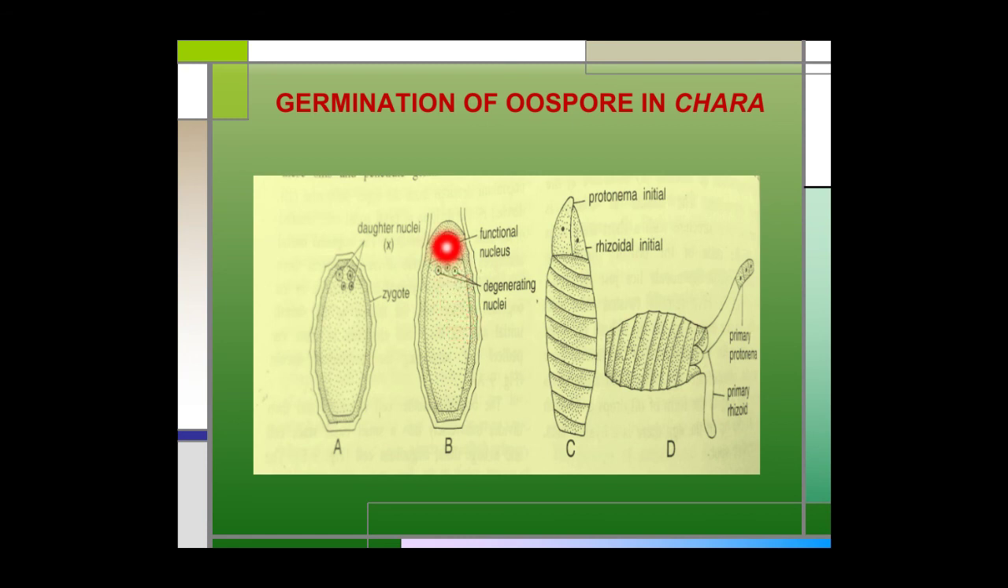The upper uninucleate cell then divides by a vertical division to form a rhizoidal initial and the protonemal initial. Both these cells grow in opposite directions. The rhizoidal initial shows positive geotropism and forms the primary rhizoid, whereas the protonemal initial shows negative geotropism and forms the primary protonema. The primary protonema then differentiates into nodes and internodes.